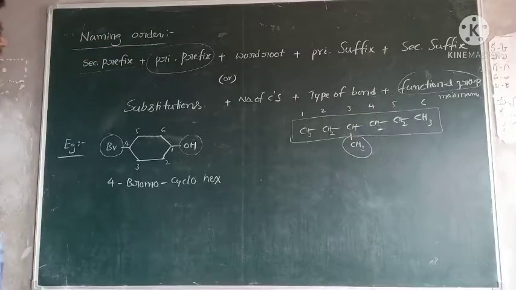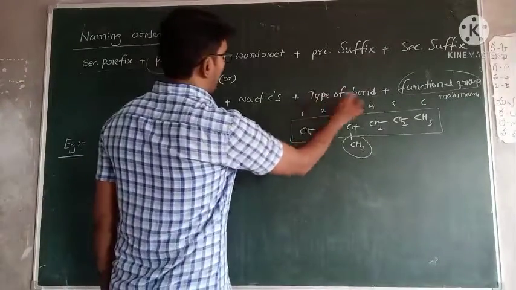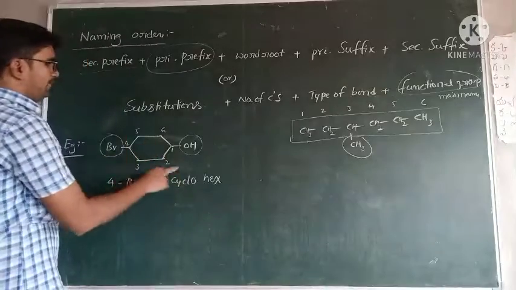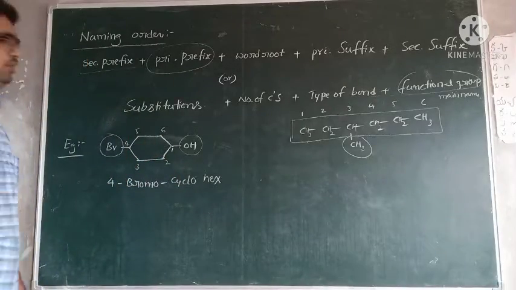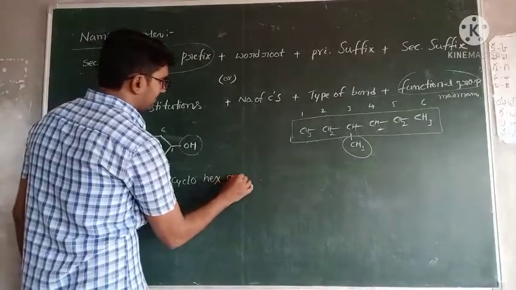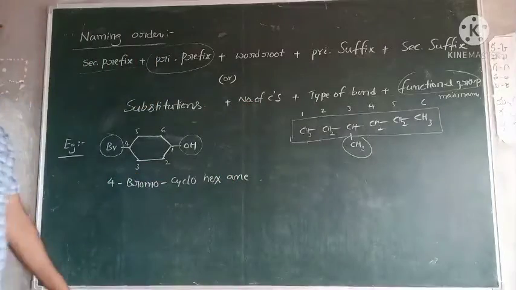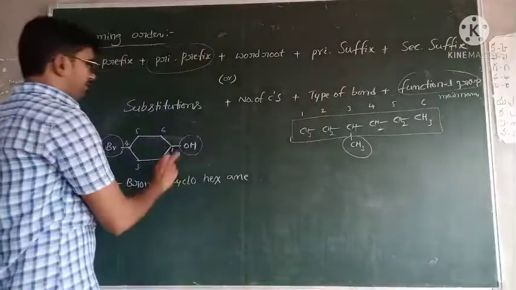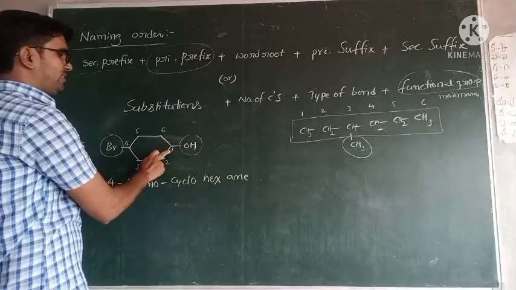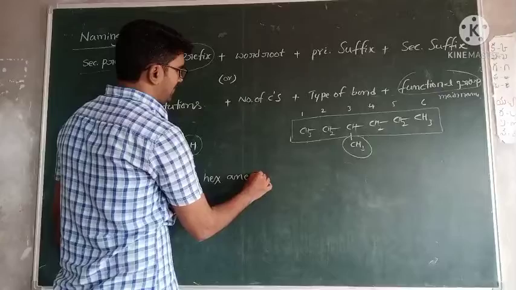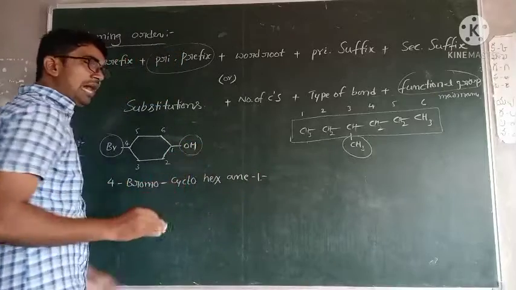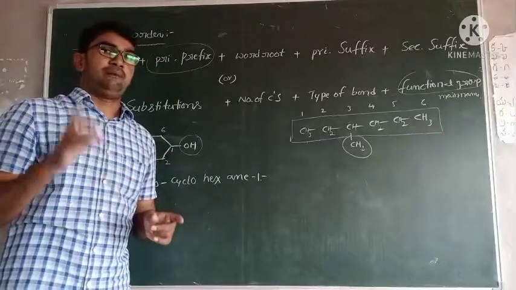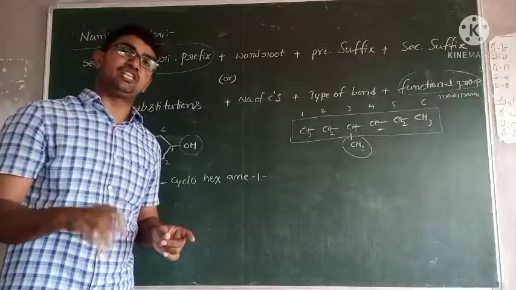Okay. Right. Next, primary type of bond. Only single bonds are present. So A. Right? Last one, functional group. Yes, one functional group is present. That functional group is attached to the first carbon, position 1. This is OH, which means alcohol. But alcohol's main name is ol.